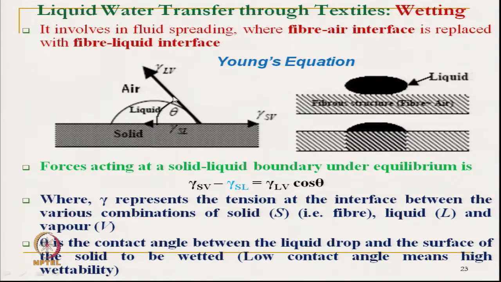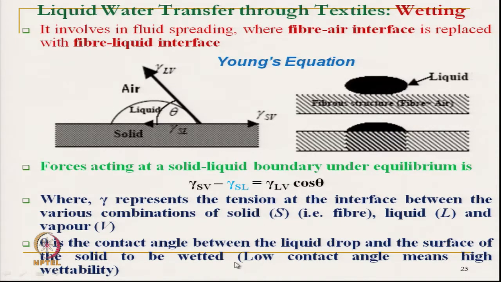Low contact angle means high wettability. This picture at the top has a very low contact angle. If it is a low contact angle, what does it mean? The value of cos theta is high, and so the left-hand side is becoming high. That is why it will wet.